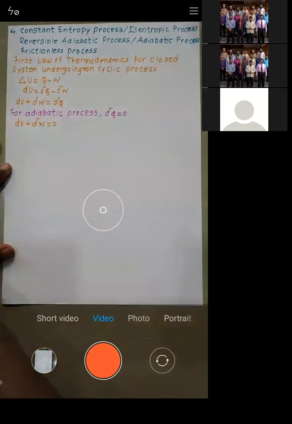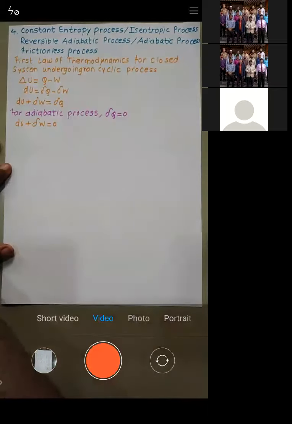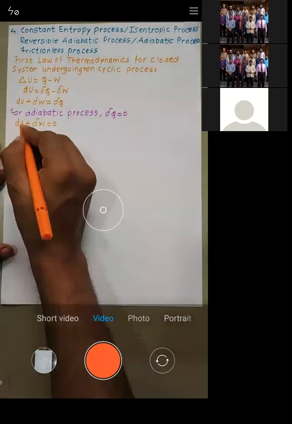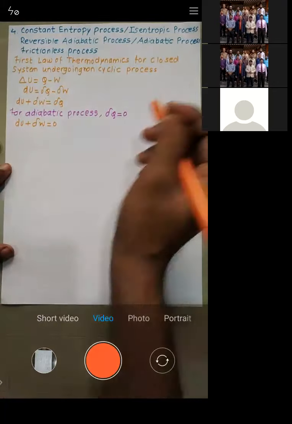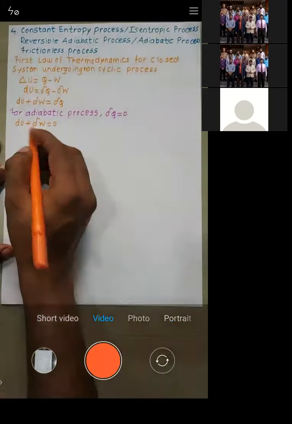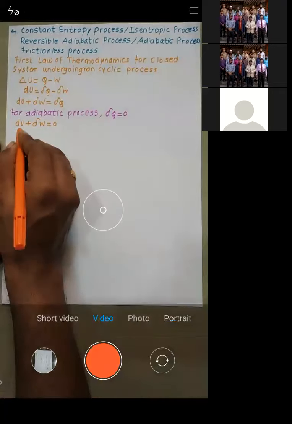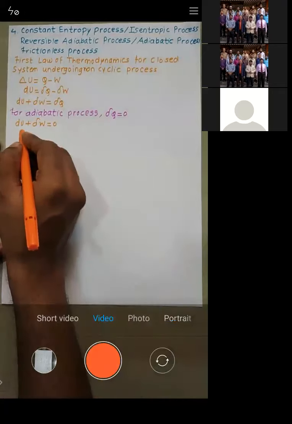Now what we'll do is divide this equation by mass. When you divide capital U by mass, let us divide it, what we will get? Capital U by mass becomes small u.